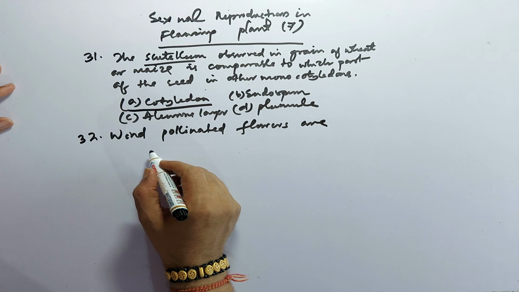B option, small, producing large number of dry pollen grains.